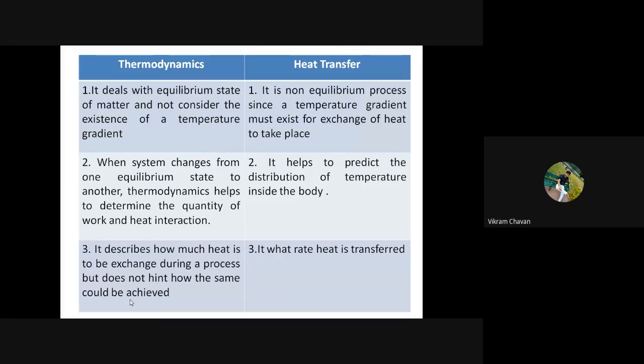Third point in thermodynamics, it describes how much heat is to be exchanged during a process, but does not hint how the same could be achieved.